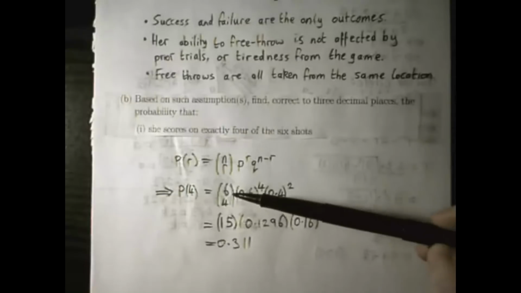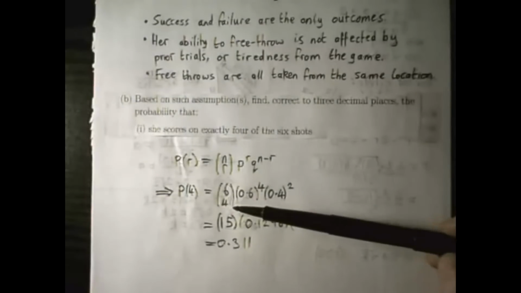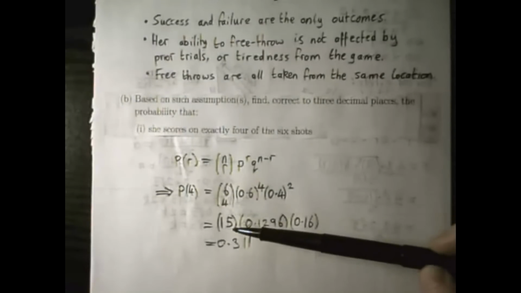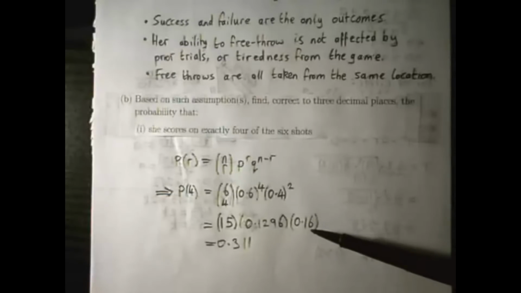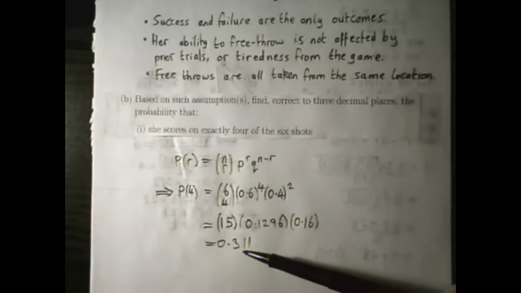So this 6-4 here means 6 choose 4, so you put that in a calculator and you get 15. On a Sharp calculator, it's the second function of number 5. I don't know what it is on a Casio. So the 0.6 to the power of 4 is 0.1296, and 0.4 squared is 0.16. Multiply everything together and you get 0.311.